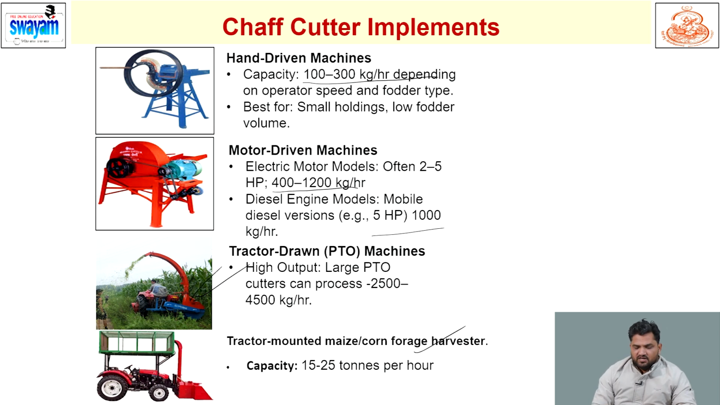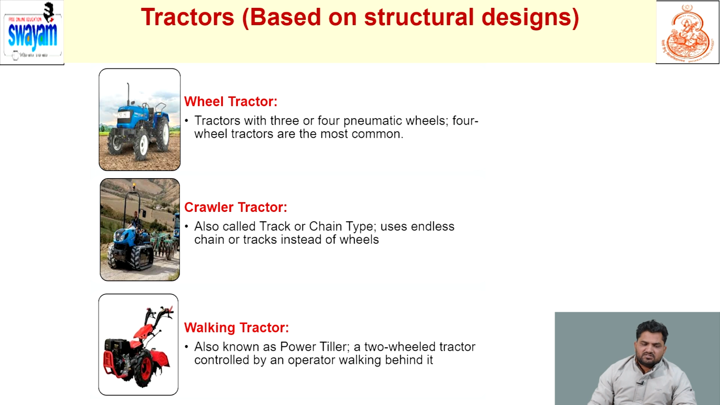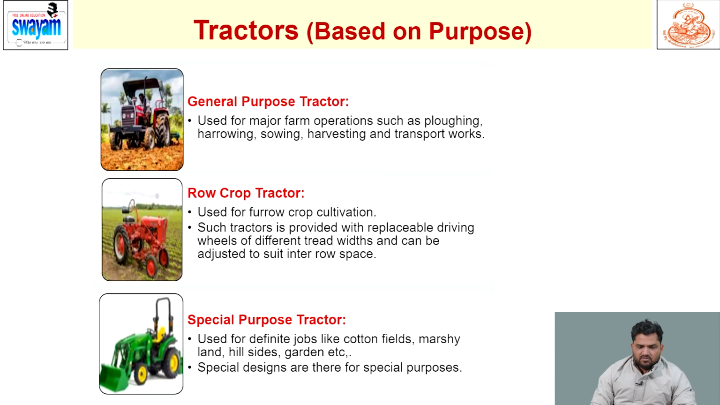Tractor drawn forage harvester. Tractors based on structural design: wheel tractors are there, different walking. These power tractors are generally used for small land or small plot field size. This is about the tractor based on purpose. Row crop tractor is generally used for furrow crop cultivation. General purpose tractor is for farm operations like plowing, harrowing, sowing and transport work. Special purpose tractor is designed for a special purpose.